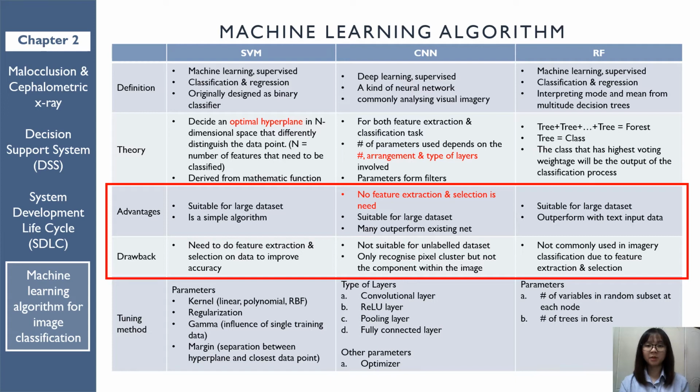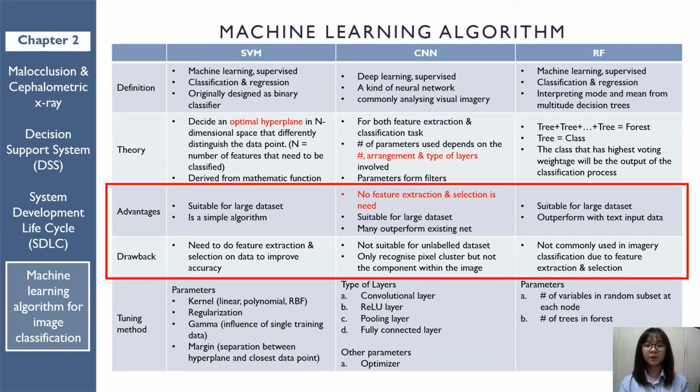SVM is simple and suitable for large datasets, but its results depend on the feature selection done. CNN is good in reducing the data pre-processing step, since it does not need feature selection. It is also a well-known net with great performance, but it is not suitable for unlabeled datasets.